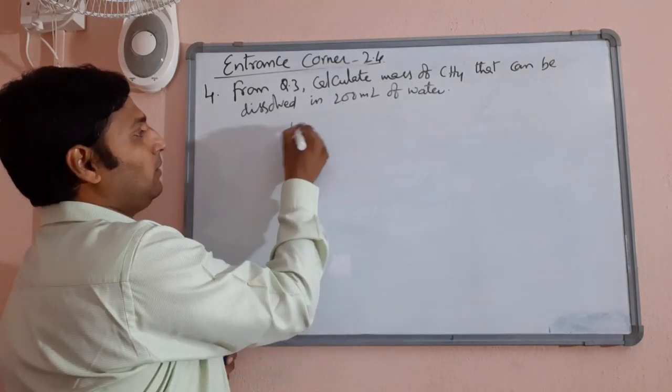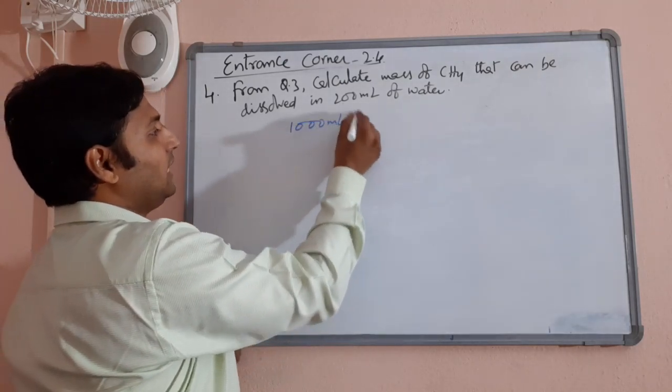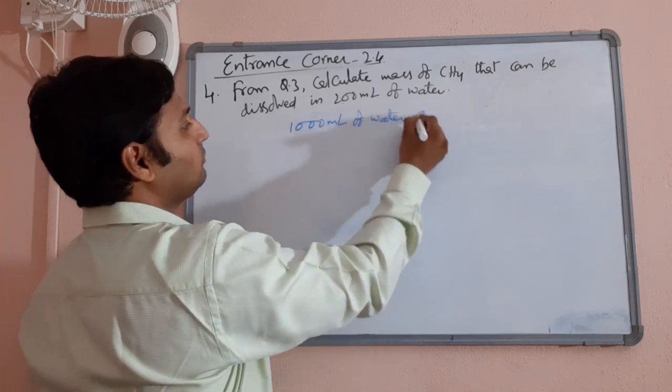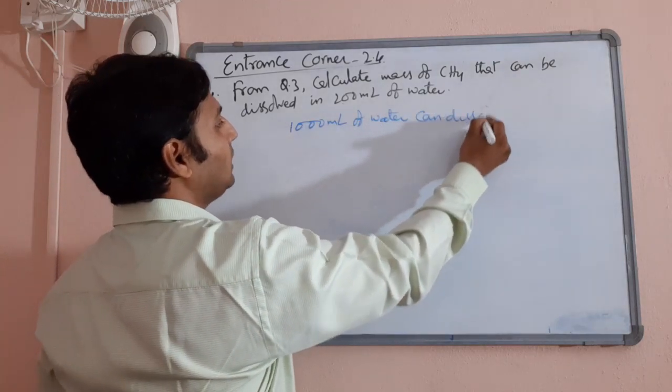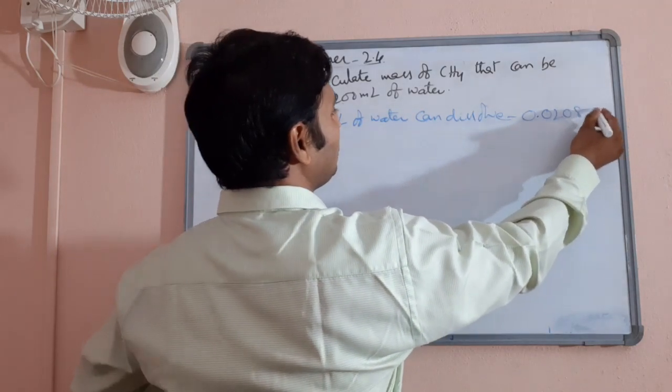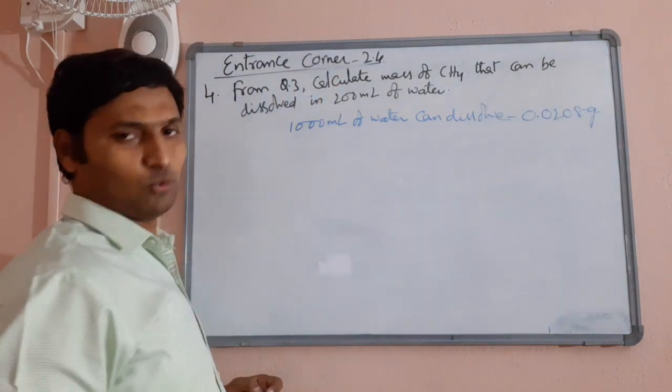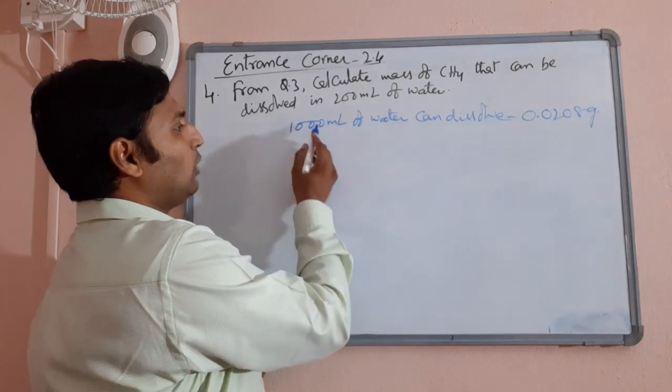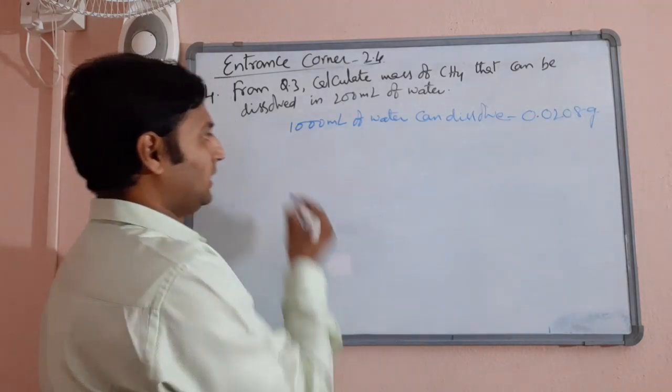From the previous problem, you know that 1000 ml of water can dissolve... What was the answer you got in the previous problem? 0.0208 grams, right? Almost 0.021 grams. So 1000 ml of water can dissolve so many grams.